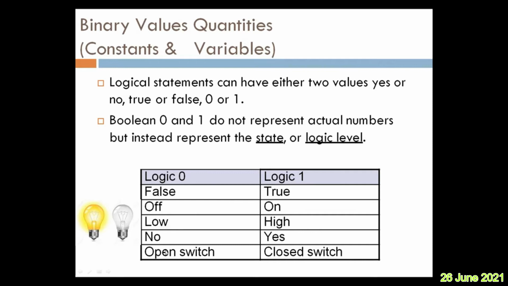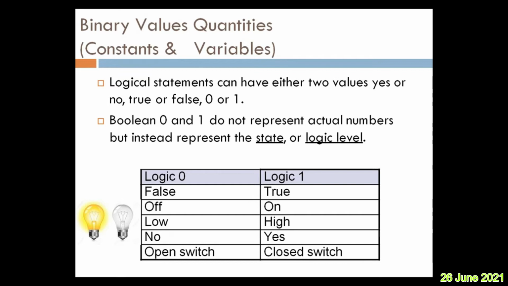Let us see how it is an open switch. This I will explain while explaining the logical operations. If a switch is open, it represents logic 0. No, low, off, false are all different forms of representing logic 0, that is false. In case of logic 1, that is nothing but true. So opposite to false, it is true.